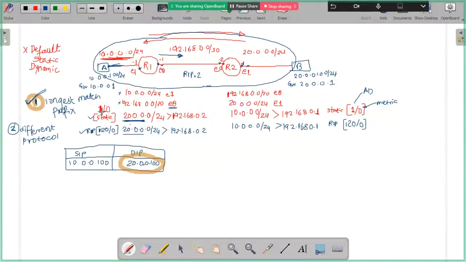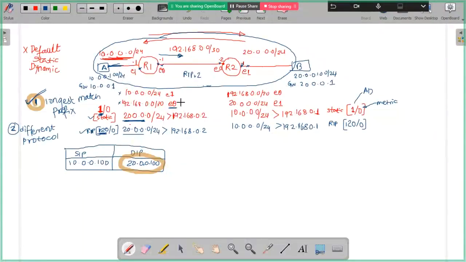So what is the AD? 1. Administrative distance, but lowest AD. Who is having the lowest AD? Static route. Yes. So based on that static route, I will find out my next hop is this. Yes or no? And so I am going to send the traffic.